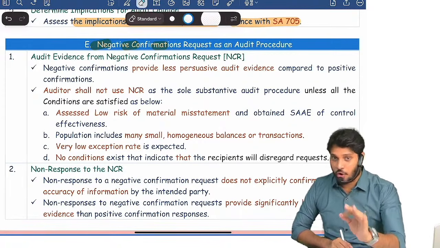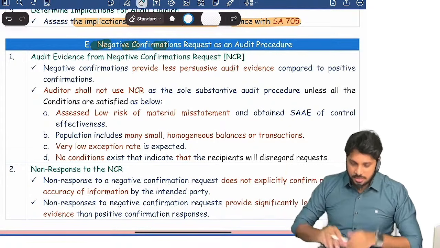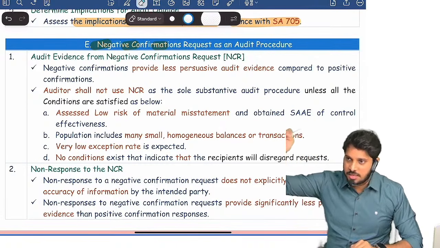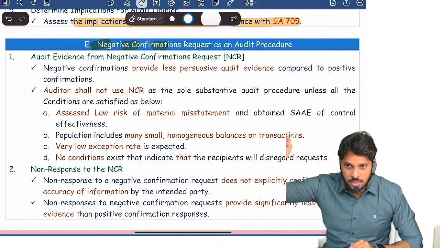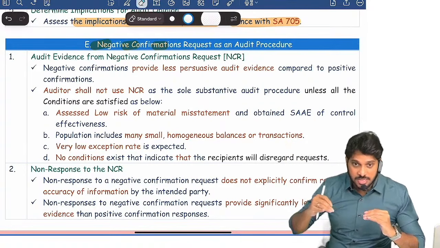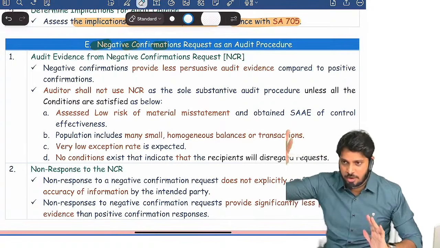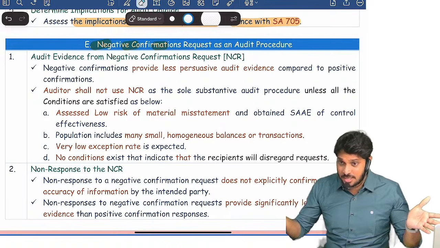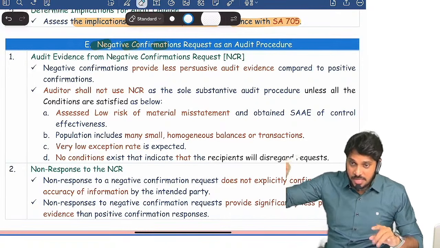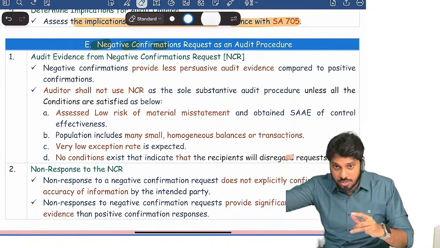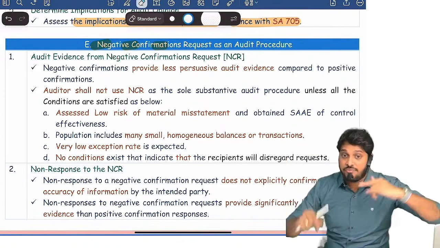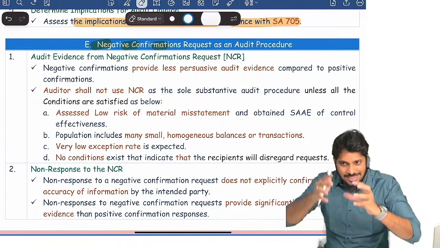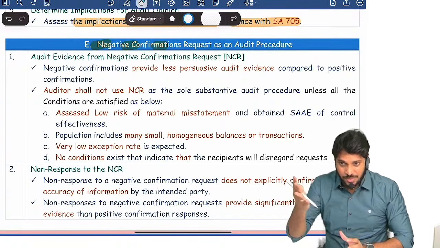But here there is a flaw. For example, the mail that you sent in the external confirmation went into the third party's spam box. It detected our company mail address as spam, and the third party has not seen it, and that is the reason he didn't reply within 3 days. But actually there is a difference between what is in his books of accounts and what is in our books. And if you investigate, it is actually a big mistake in our books only. But this entire incident we cannot discover through a negative confirmation request.